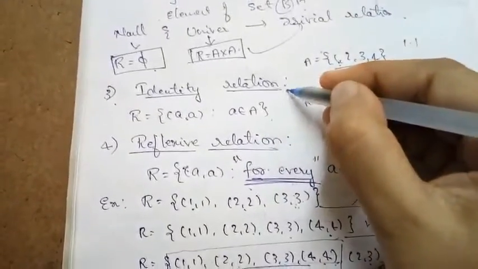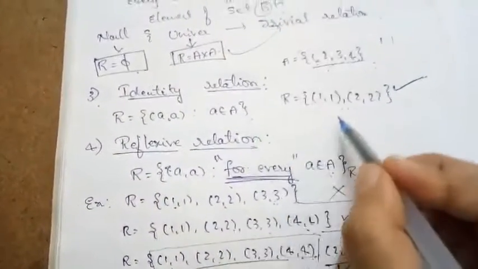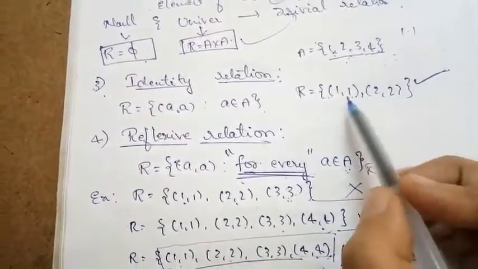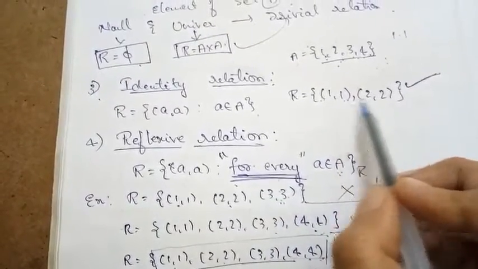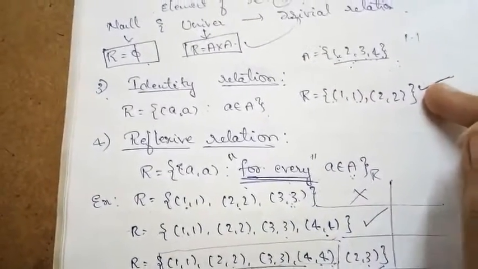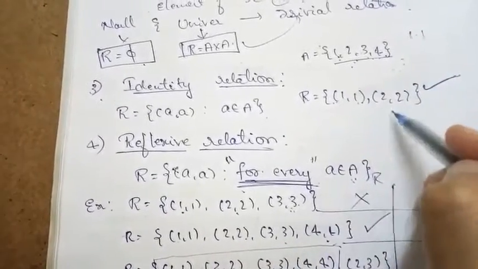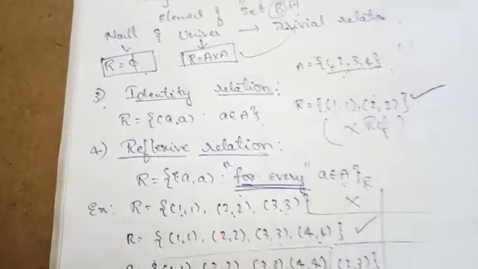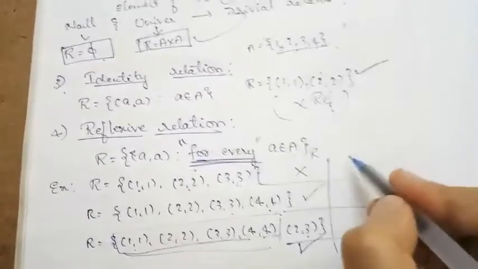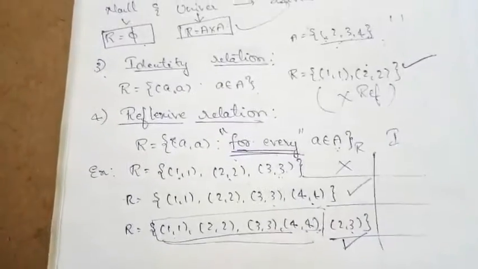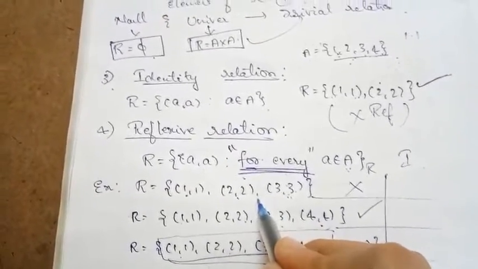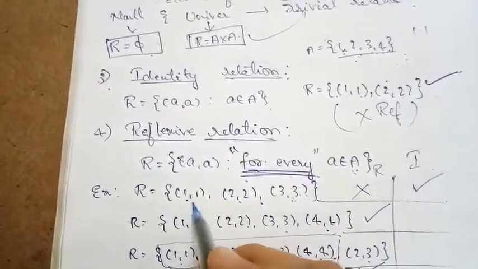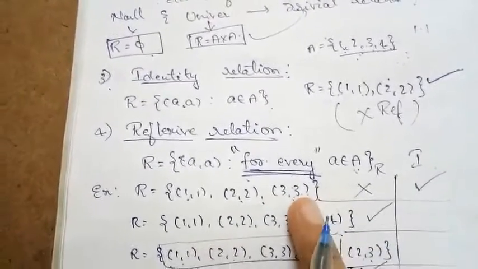So why did I define the identity relation here? You can see our set has 4 elements. Even if the relation consists of the doublets of only 2 elements, then also it is an identity relation. But this relation is not a reflexive relation, because it does not have (3, 3) and (4, 4). You can check the identity relation in this example itself. Is this relation the identity relation? Yes, it is. Even though it is not reflexive, it is an identity relation, because whatever elements are present here, those are what?